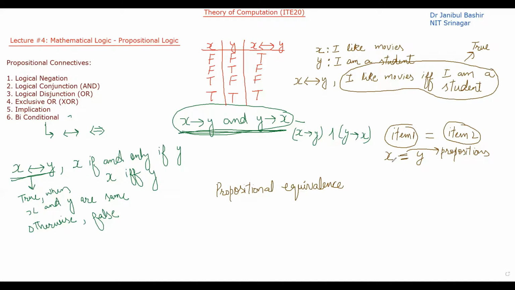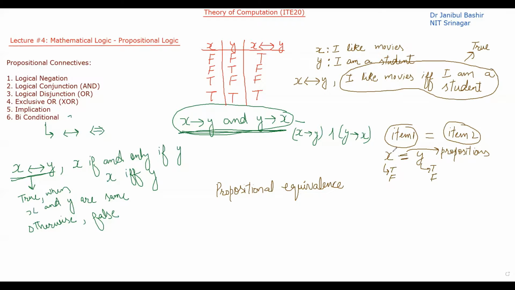It is because a single proposition can take multiple values. Multiple values means that one time it can be true, other time it can be false. Likewise, this proposition also takes multiple values, true or false. An item can take only one value at one time, but a proposition can take multiple values. It can be true at one point of time and false at another point of time.